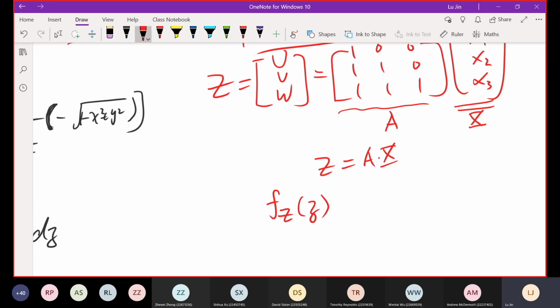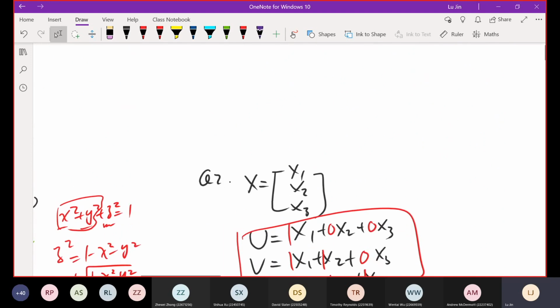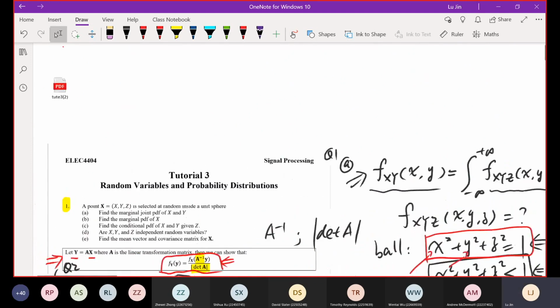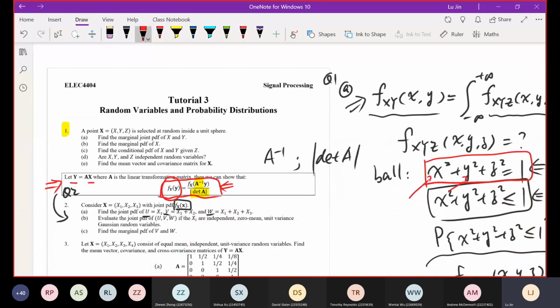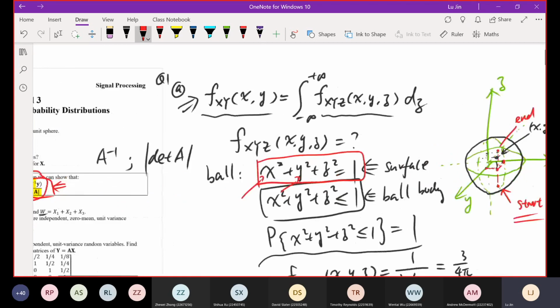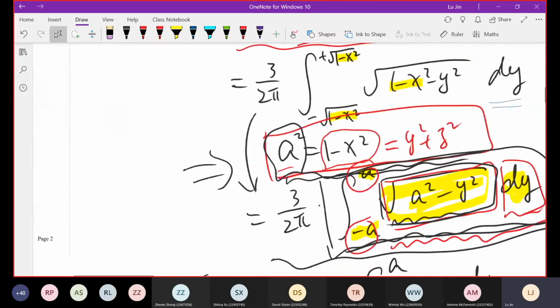But how to do that? Of course, using our formula given here, the joint PDF of y equals some function of the joint PDF of the other variable. We use this formula because in this part we need to determine the joint PDF of z.